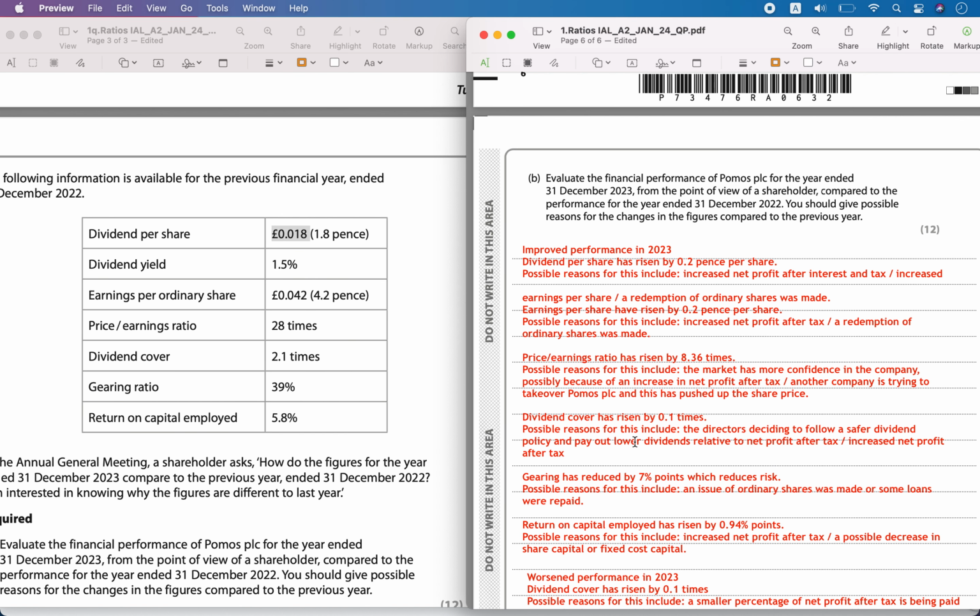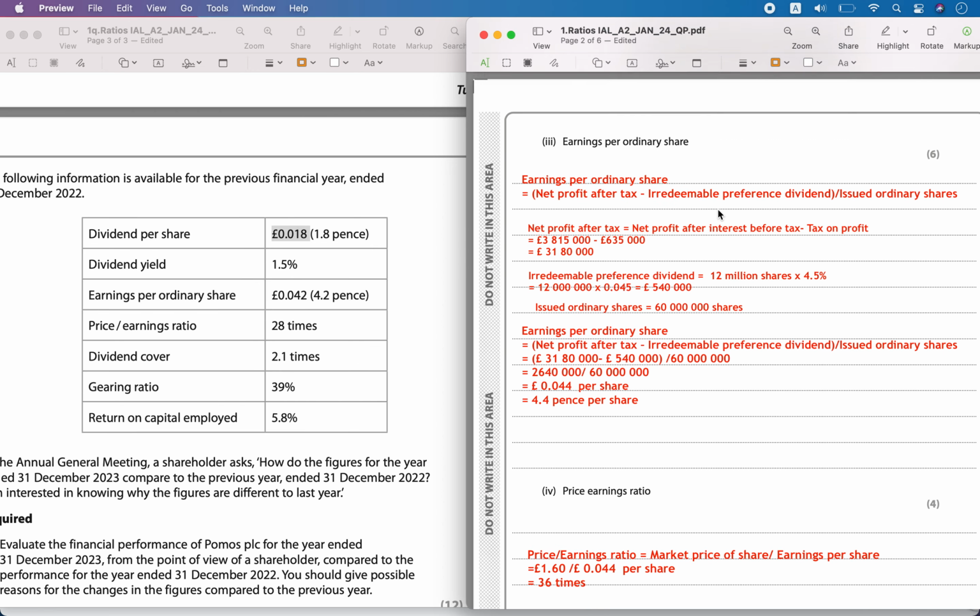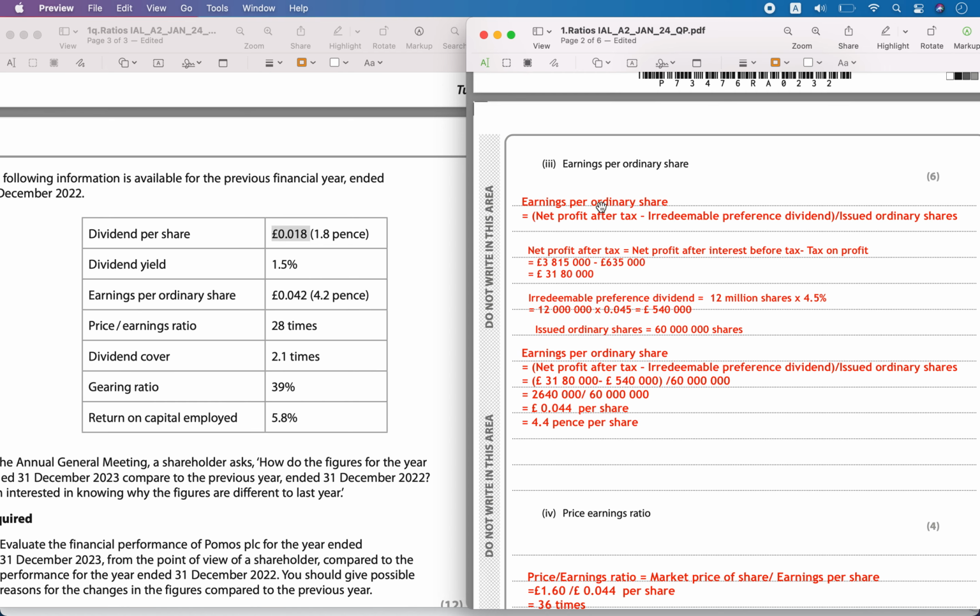So again there is an increase. The possible reason is again an increase in profit, or a redemption of ordinary shares was made. Either thing you can say, but it has increased by 0.2 pence per share. So again you have to look at the formula and say what contributes to earnings per share.